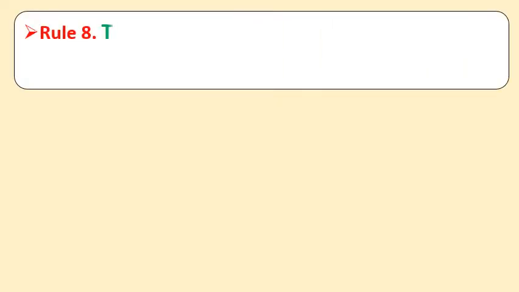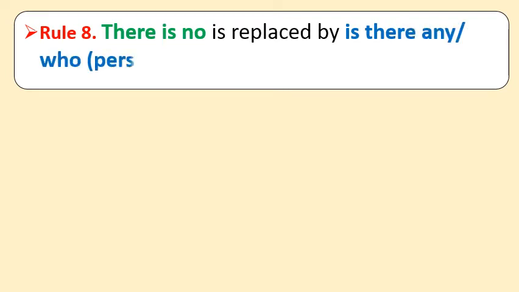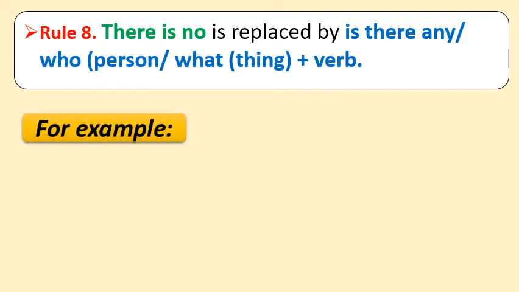So now let us see rule number 8. If you are getting "there is no" in an assertive sentence, then it will be replaced by "is there any" or "who" or "what" plus verb in the interrogative sentence. So let us see few examples to clarify it. Remember one thing: "who" is used for person and "what" is used for thing. And whenever you are converting assertive to interrogative sentence, you have to place either an auxiliary verb or a WH word in the beginning of the sentence, and at last you have to put a question mark.